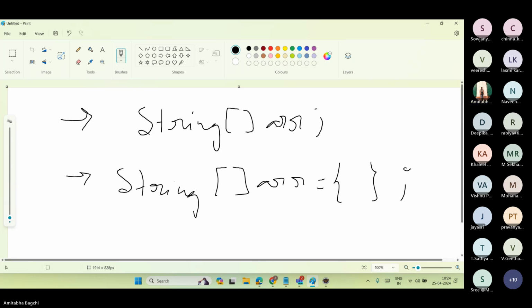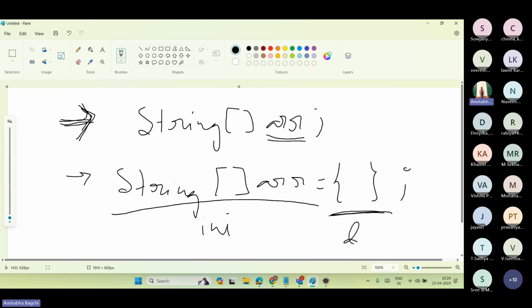For the first one, I have created a variable, but nothing is inside it. For the second, it's not only initialized, it has been declared also that it would be empty. Initialization also happened and declaration also happened.